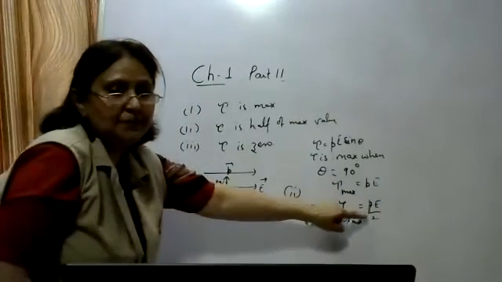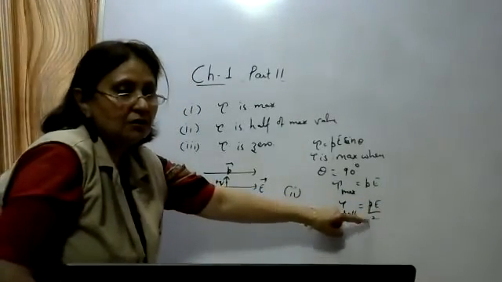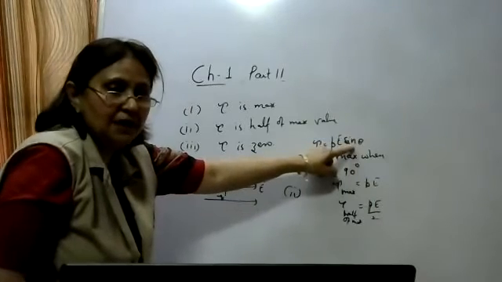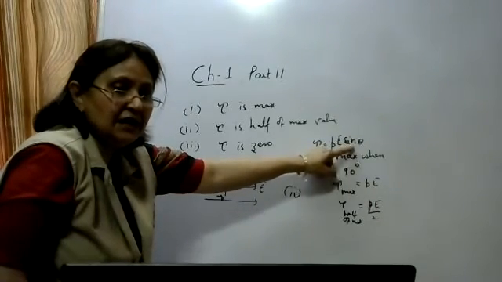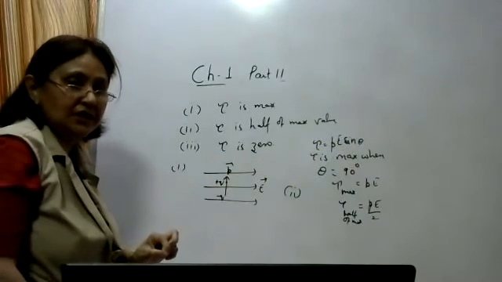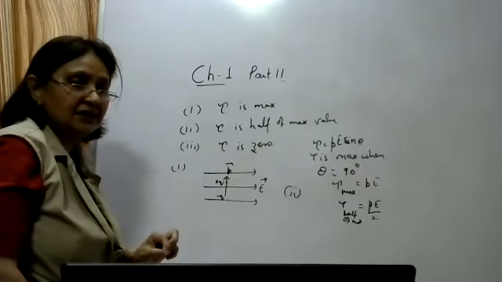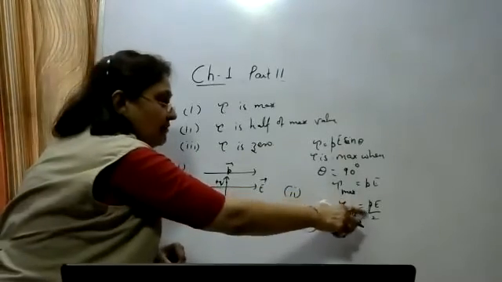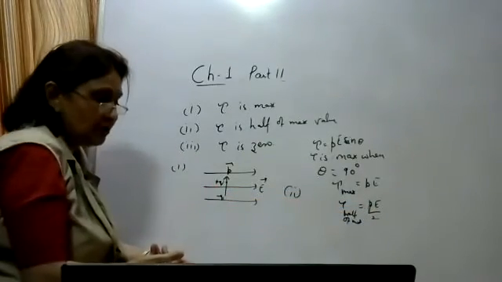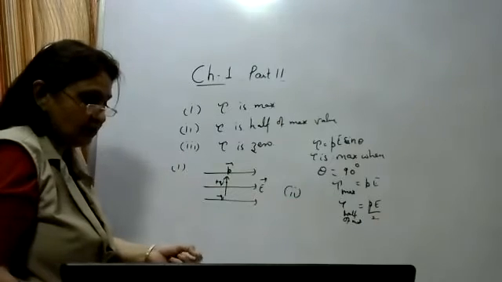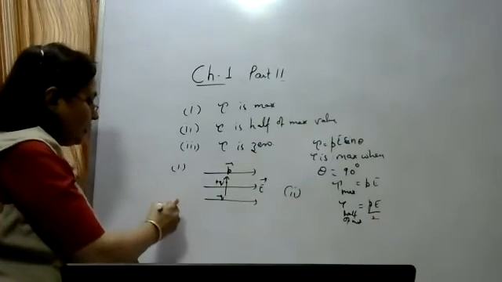Okay, when will we get PE upon 2? Sine theta should be half. When is sine theta half? When theta is equal to 30 degrees. Sine 30 is equal to 1 by 2. Half of the maximum value is PE upon 2, that is theta should be equal to 30 degrees. So now you can draw the figure.